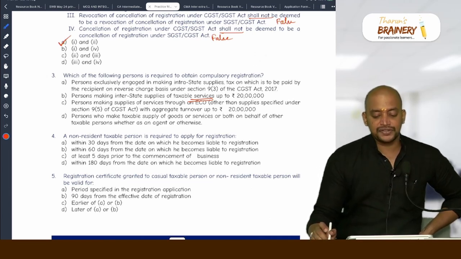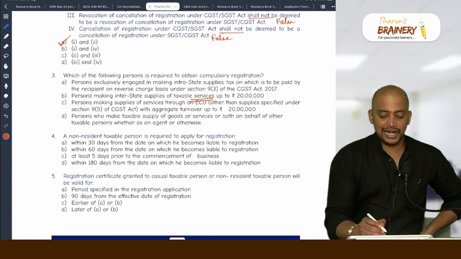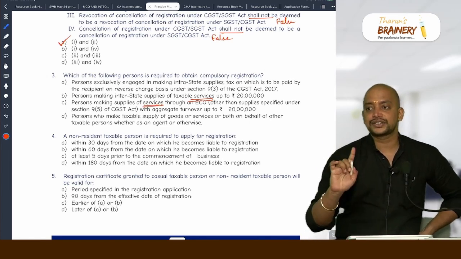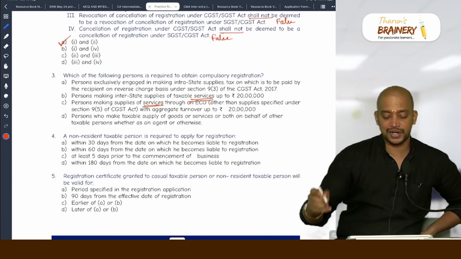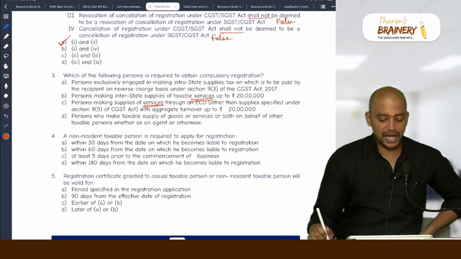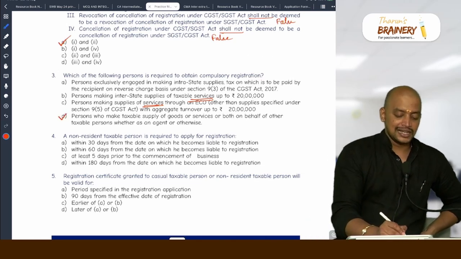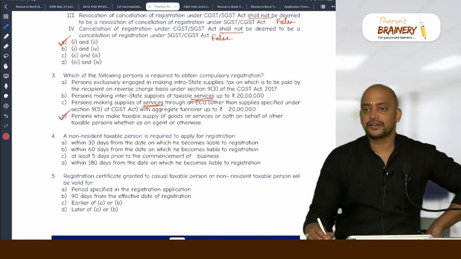Person making supply of service through e-commerce operator with aggregate turnover up to 20 lakhs: services, no compulsory registration, only supplier of goods through e-commerce operator. Person who makes taxable supply of goods or services or both on behalf of other taxable persons, whether as an agent or otherwise: yes, an agent is compulsorily required to get registered.